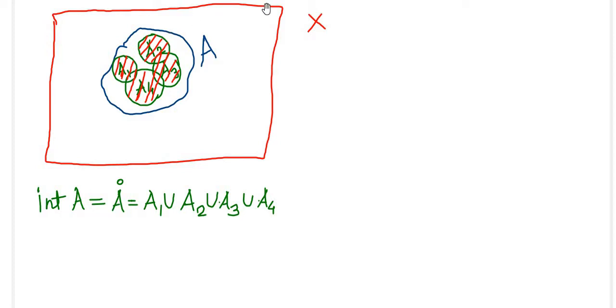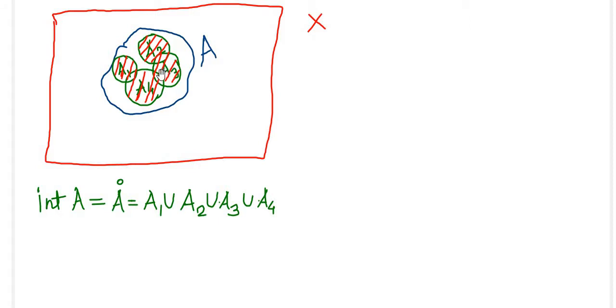So let us see once again. Let A be a subset of the topological space X, and A1, A2, A3, A4 are all open subsets of A, and there is no other open subset contained in A beyond A1, A2, A3, A4. If it is so, then the union of A1, A2, A3, A4 is equal to the interior of set A. So in this way the interior of set A is defined.